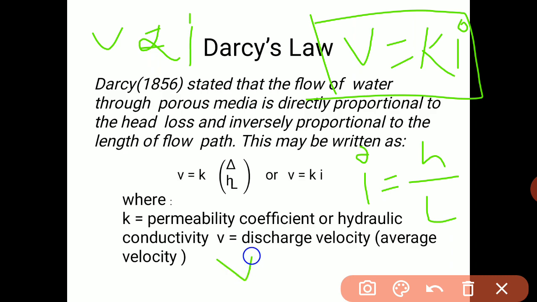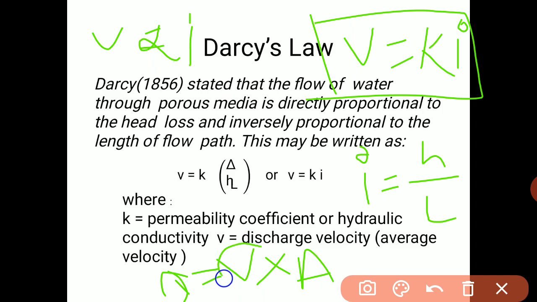So this velocity is known as superficial or discharge velocity. This velocity is going to discharge at some point, and then the discharge through the total cross sectional area normal to the direction of flow is given by: discharge is equal to velocity into area. Q is equal to VA.